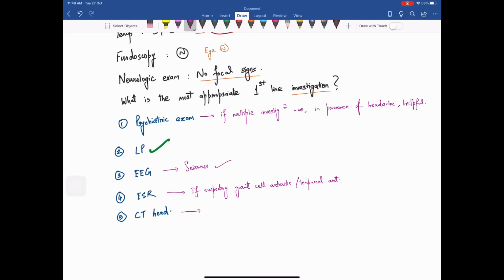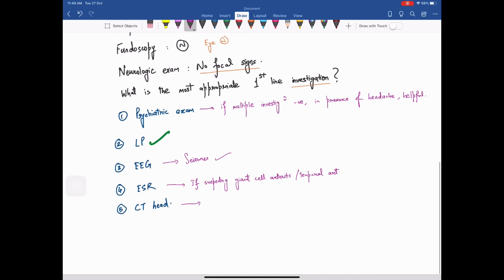CT head is an interesting option and one of the main reasons I wanted to share this question with you. CT head would have been the first line of investigation had there been focal signs on the neurological exam, as an abnormal neurological exam may be due to a raised intracranial pressure and LP is contraindicated in that case. So if the neurologic exam was abnormal, CT head would have been the answer to this question.